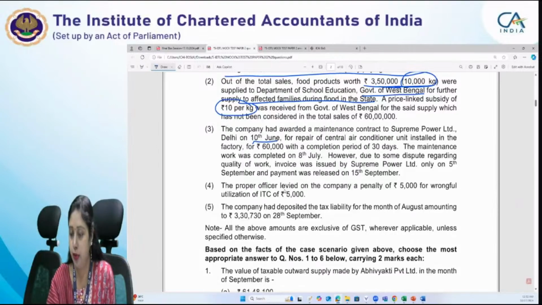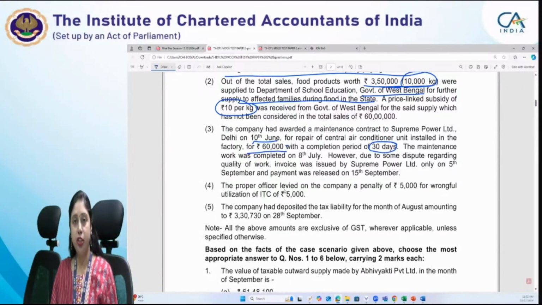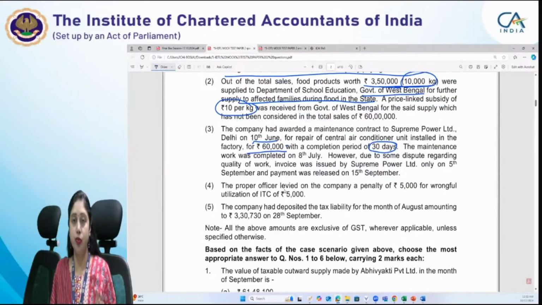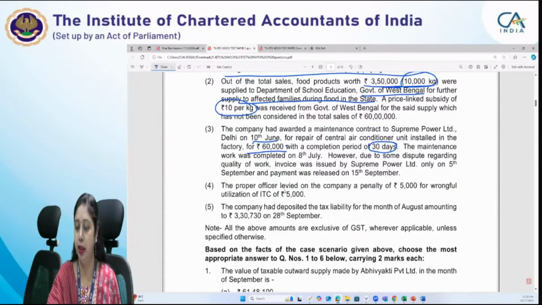The contract was awarded for repair of central air conditioner units installed in factory for rupees 60,000 with a completion period of 30 days. So contract was awarded on which date? 10th June, and the completion period was 30 days. That means within 30 days that contract had to be completed. And that contract was actually completed before the 30 days period, on 8th July.